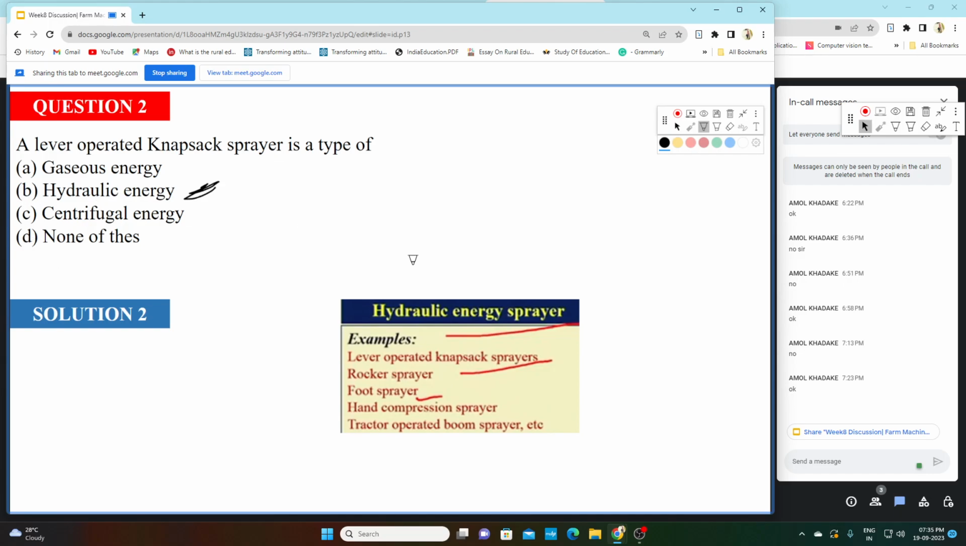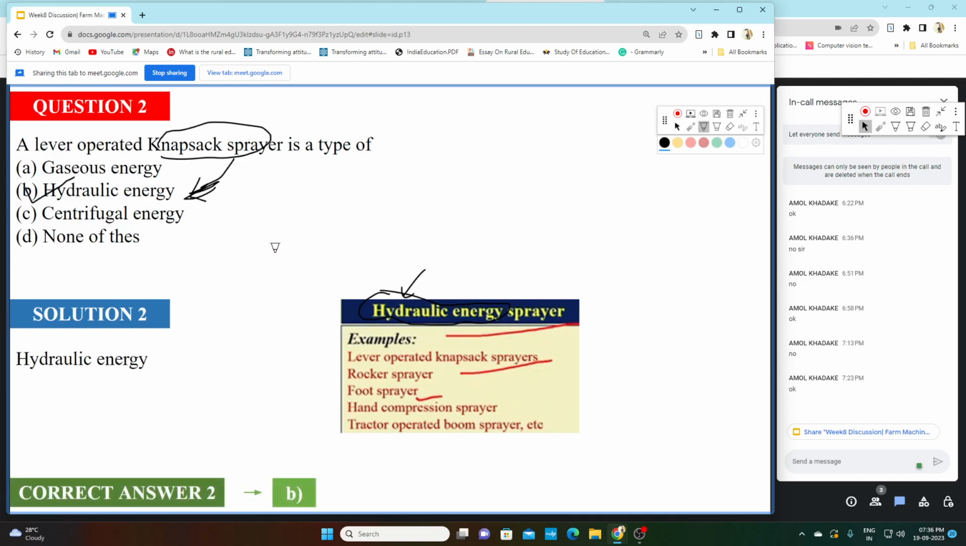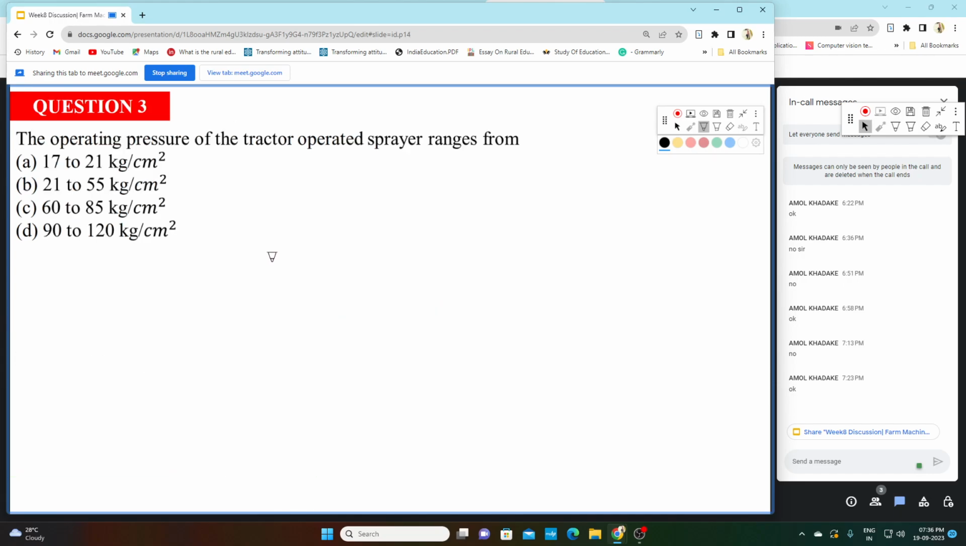Whenever I was discussing hydraulic energy sprayers, I told you this is the common means to break the liquid into smaller droplets, by applying hydraulic energy. Knapsack sprayer is the most common type of sprayer, and it uses hydraulic energy to break the liquid into smaller droplets. So option B will be your correct answer. Let's move to the next question.